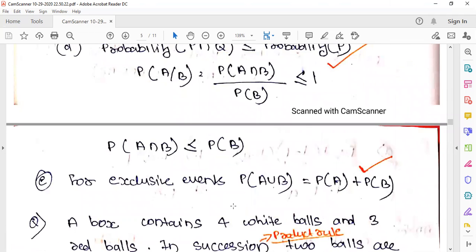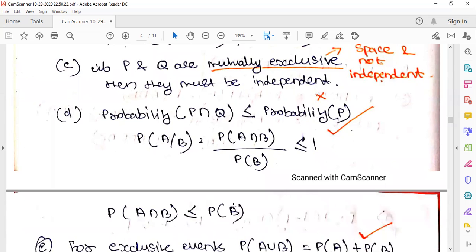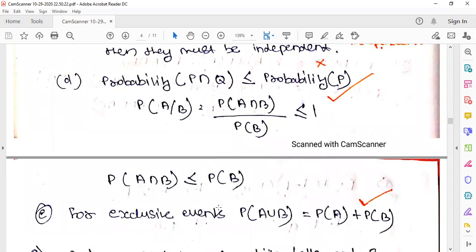Now see the magic. I am going to make this a multiple select question. I added one more option for an exclusive event. For an exclusive event, probability of A union B is equal to probability of A plus probability of B. Yes, it's correct. Exclusive means intersection will be 0. So this is also correct. That's how you frame a multiple select question, MSQ. And remember, my students, you have this question without negative marking.